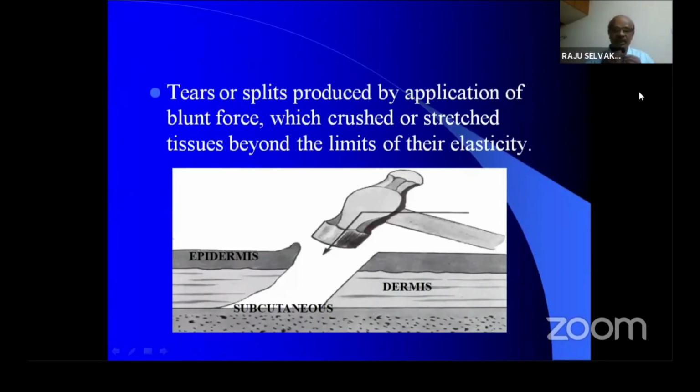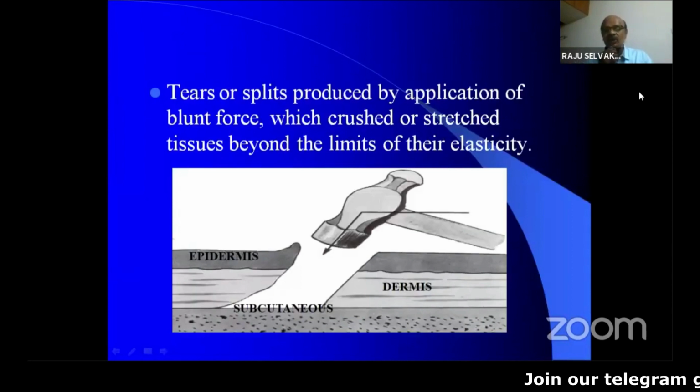Laceration is simply a tear or a split produced by application of blunt force, which crushed or stretched tissues beyond the limits of their elasticity. Tissues can withstand some amount of force if it is crushed or stretched, but if it is beyond that limit, it tears irregularly. Here is an example. That photograph shows how it is torn.